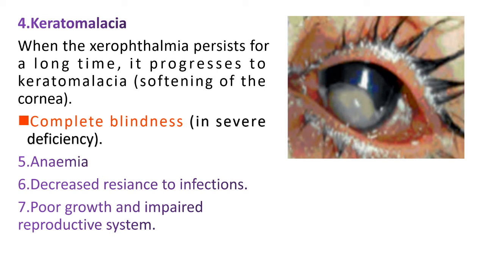Then poor growth and functionally impaired reproductive system. So it will lead to poor growth of bones, nervous system, reproductive system, as well as teeth. Male rats are shown to have defective spermatogenesis, and female rats fail to carry the pregnancy to full term. Hence, vitamin A is also required for cell differentiation in spermatogenesis. So these are the deficiency manifestations of vitamin A.